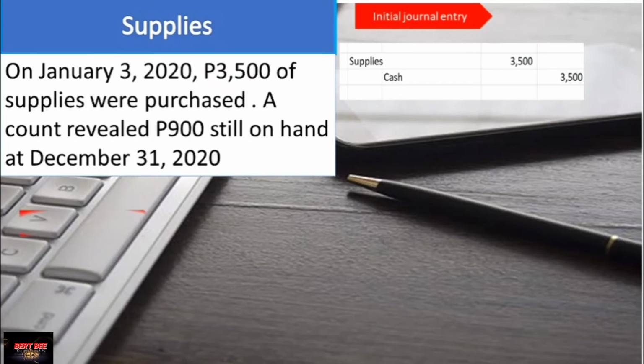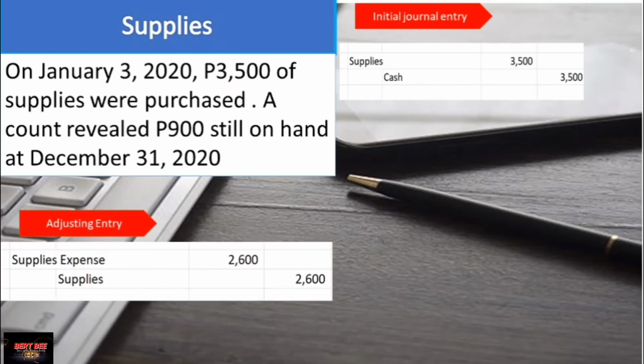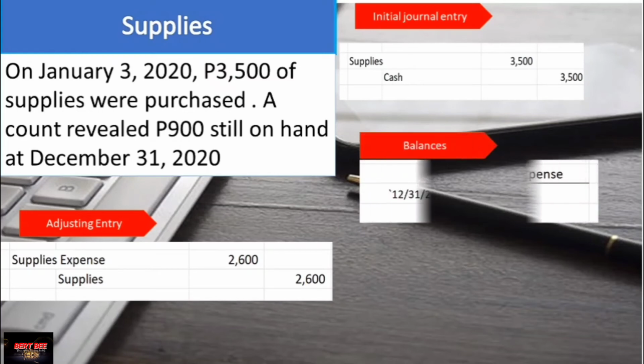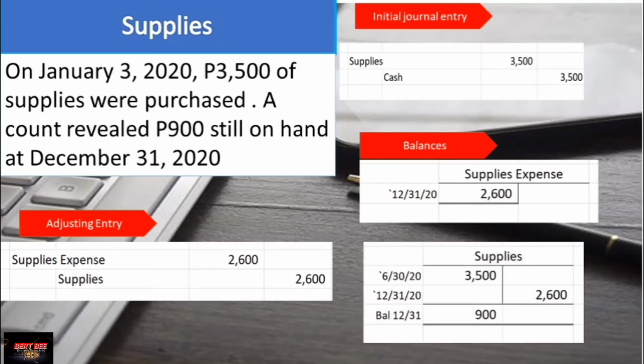Now, for the adjusting entry, the debit would be supplies expense amounting to 2,600 and supplies credit amounting to 2,600. So this adjusting entry will have an effect on the ledger of the following accounts. You can see supplies expense is 2,600 and the supplies balance at the end of the reporting date is 900.